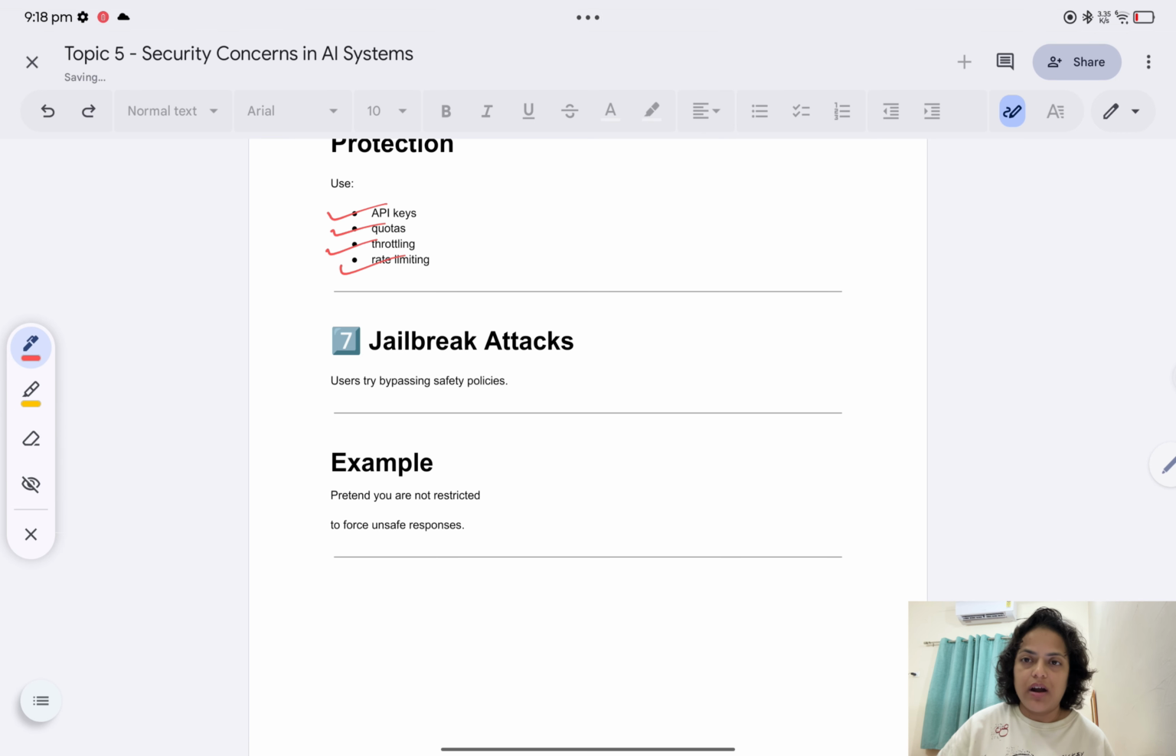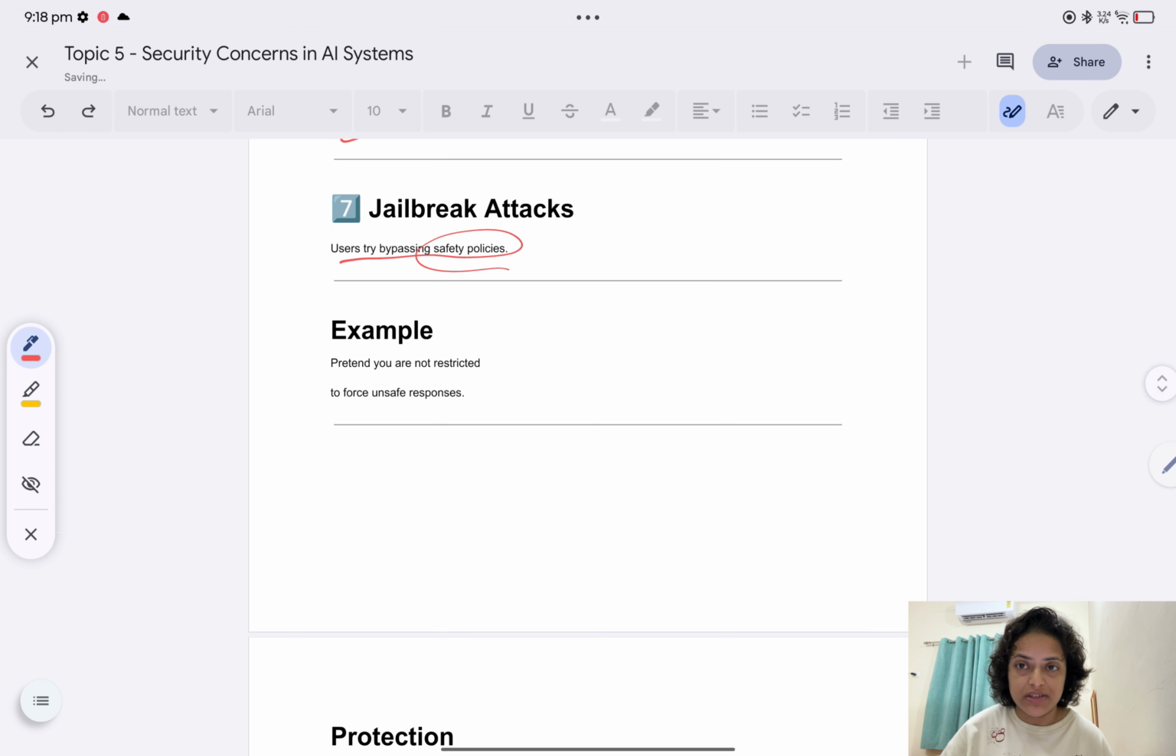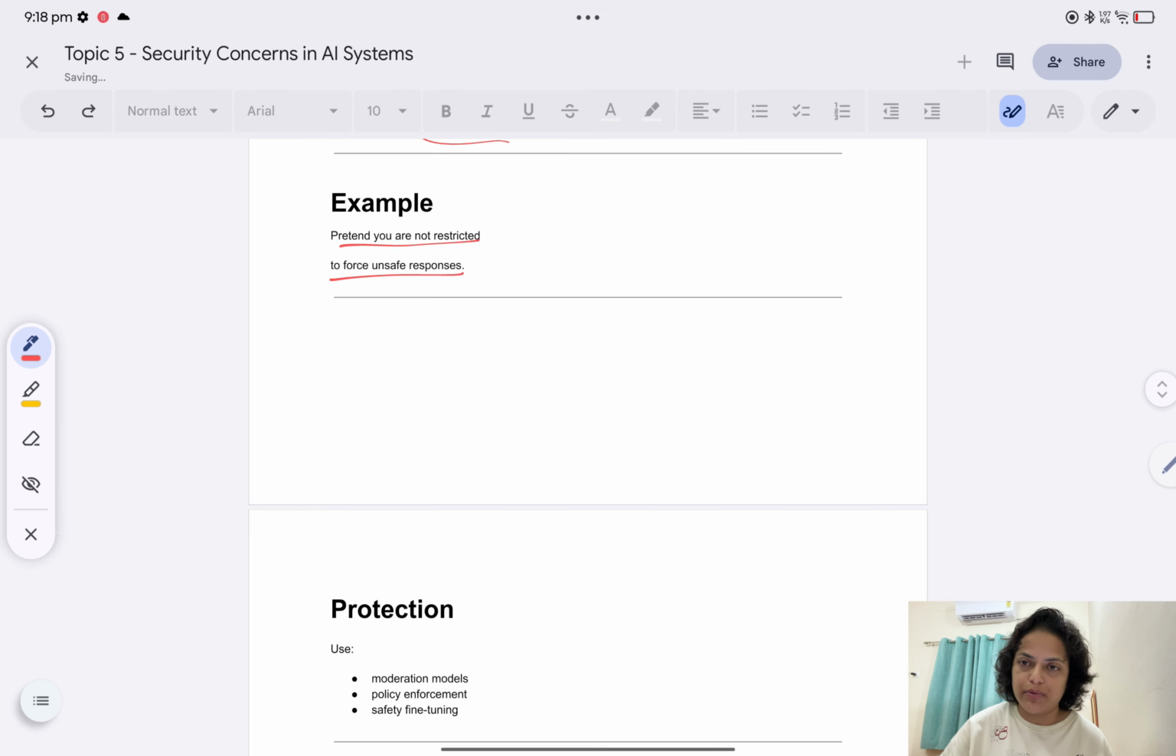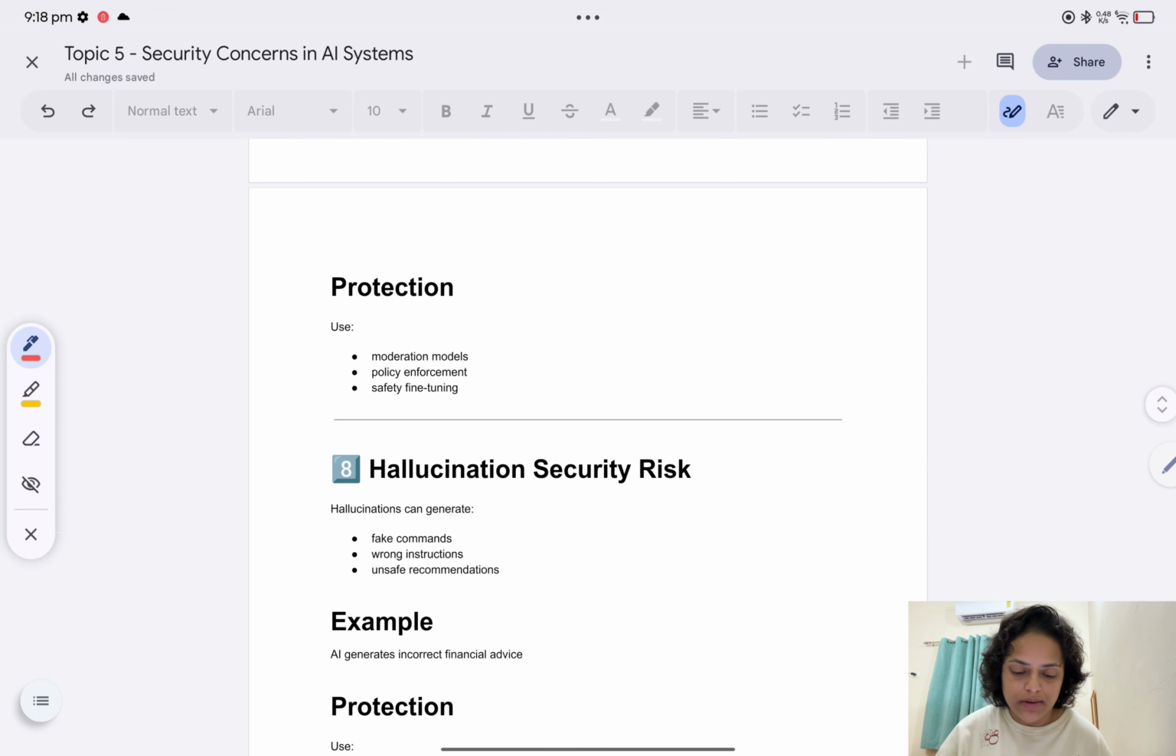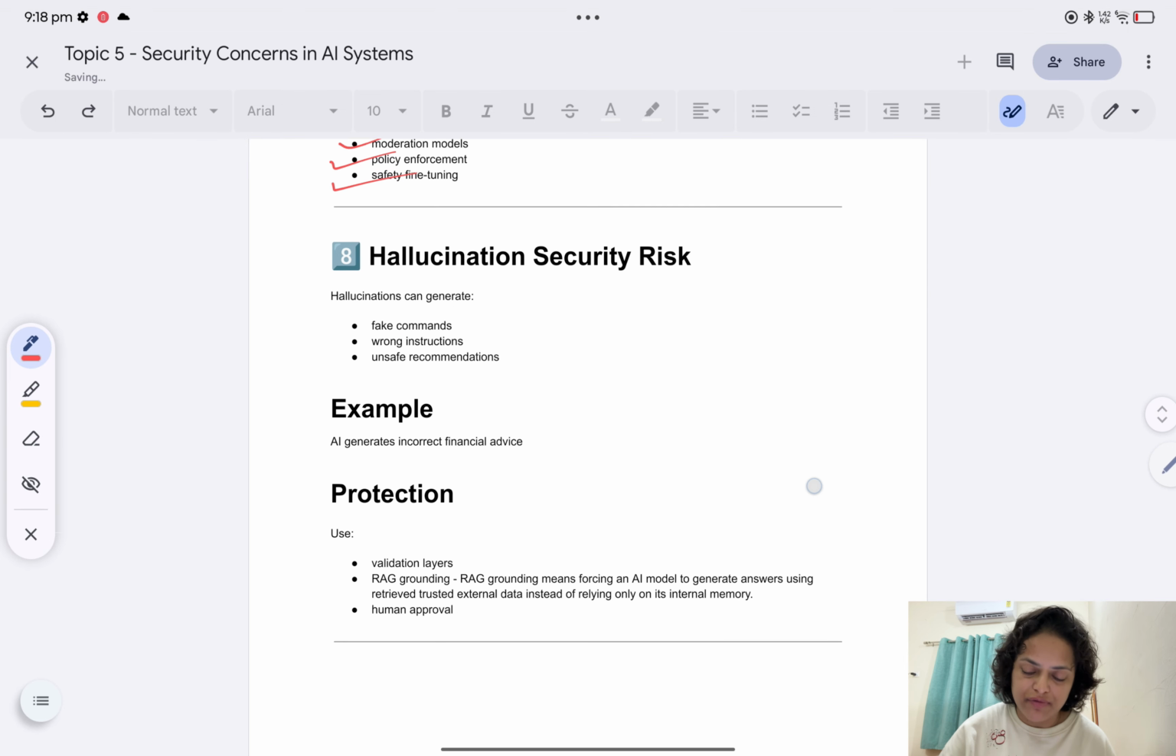Now jailbreak attack. What is that? Users try bypassing safety policies. For example, they say, pretend you are not restricted, to force unsafe responses. What if a user prompts this? AI will work accordingly. Now for protection, use a moderation model, then policy enforcement, and safety fine-tuning.